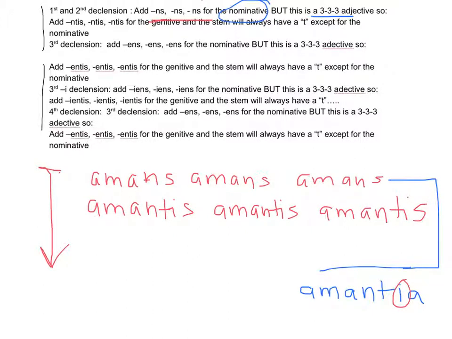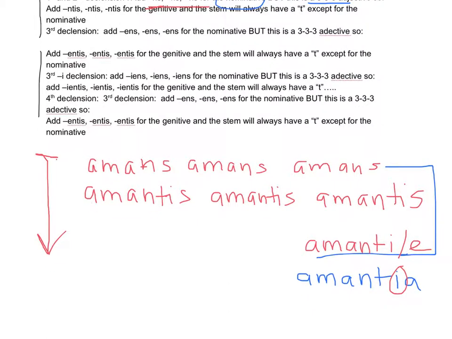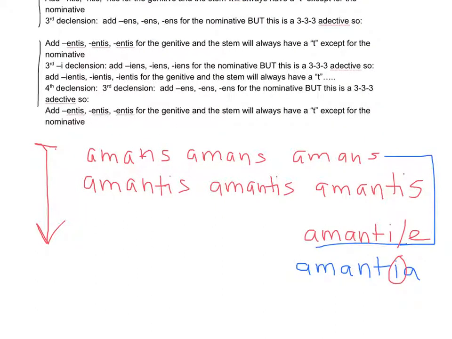The ablative singular, for example, is even more complicated. It can be amanti or amante. It's a very complex form, and therefore the genitive plural has a slight difference. It is amantium. It has an I again.